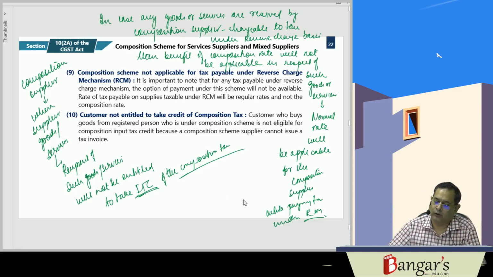So this was all about the composition scheme for the suppliers, service suppliers basically, though they can be mixed suppliers also. You must remember that if a person is eligible for the option under 10(1), that is, manufacturers or traders or restaurant service suppliers, then they cannot opt under section 10(2)(a). Those who are eligible under 10(1) cannot go for 10(2)(a). Those who are not eligible under 10(1) will go for the benefit of 10(2)(a).